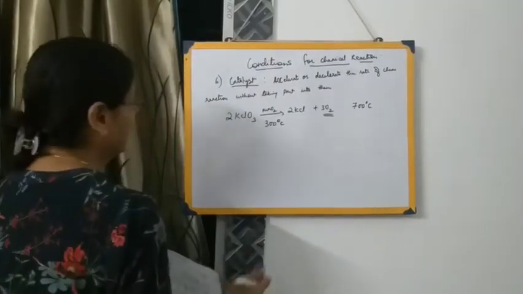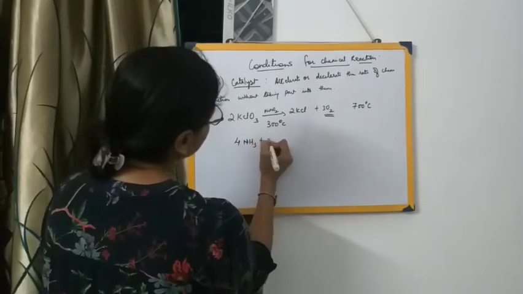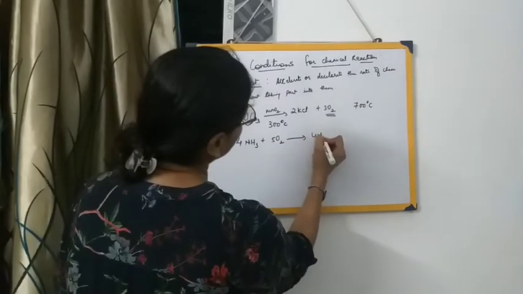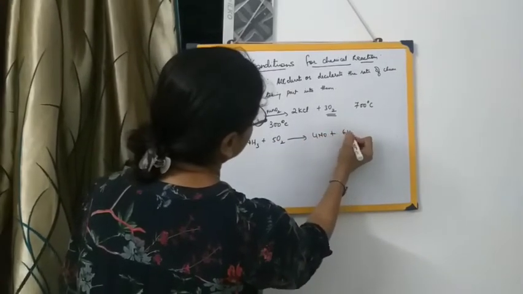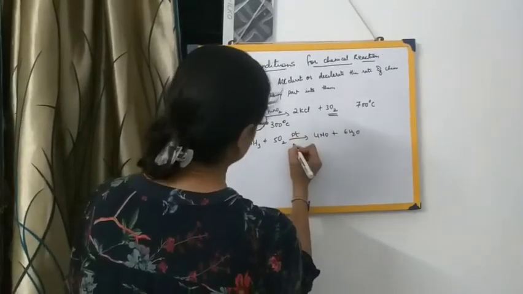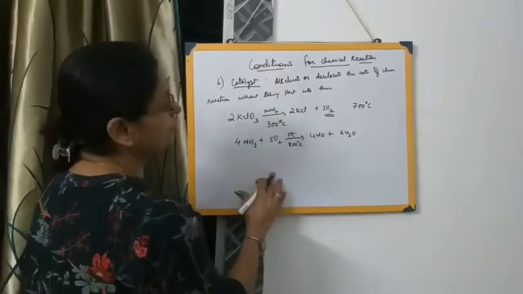Let me give you another example: 4NH3 plus 5O2 gives 4NO plus 6H2O. This reaction takes place in presence of platinum at a temperature of 800 degrees Celsius. Now this reaction is also very, very important.